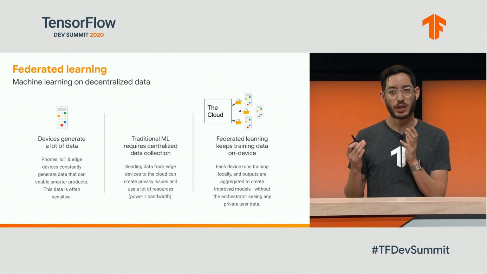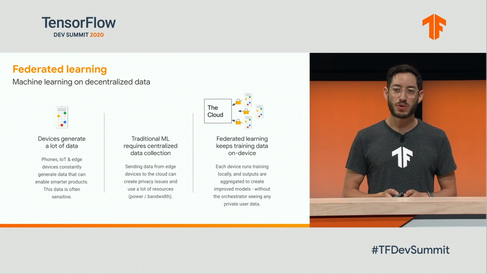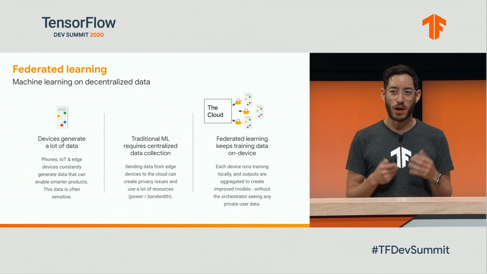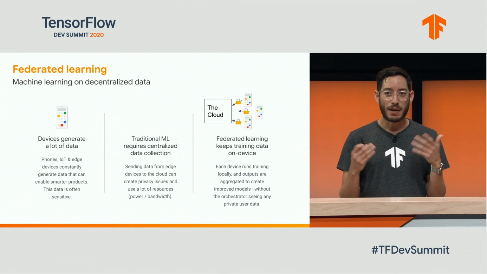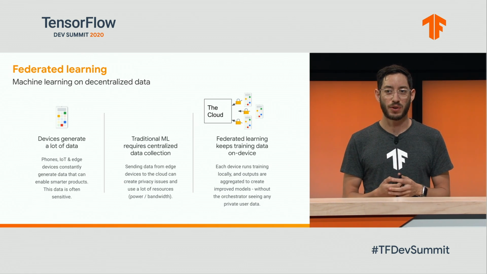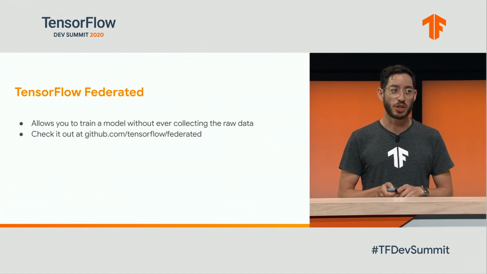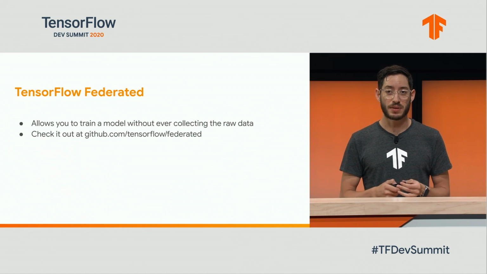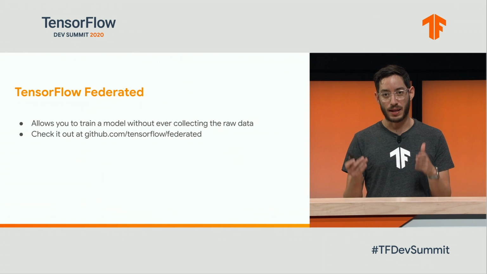One of the really cool aspects about federated learning is that each device runs locally only, and the outputs are aggregated to create improved models. This type of setting allows the orchestrator not to see any private user data. TensorFlow Federated, as a recap, allows you to train models without ever collecting the raw data. So if you remember the first slide that I showed, it really protects the data at the very edge.